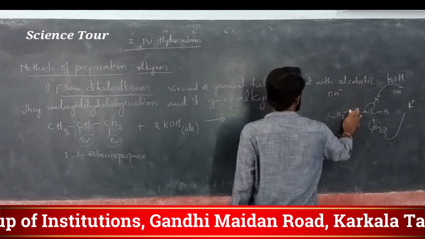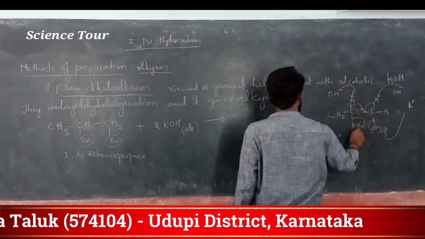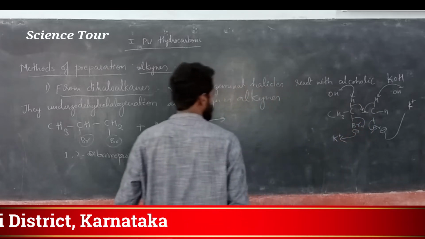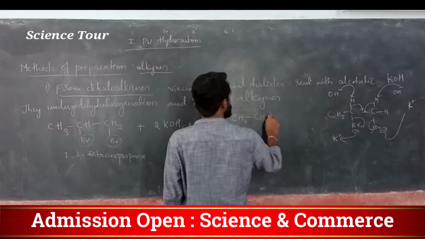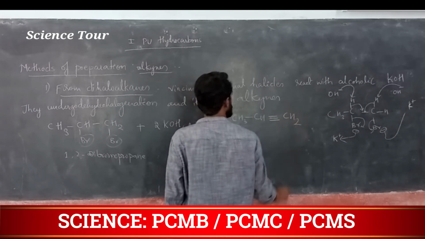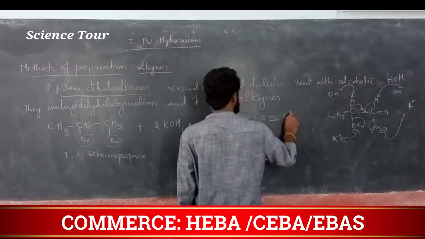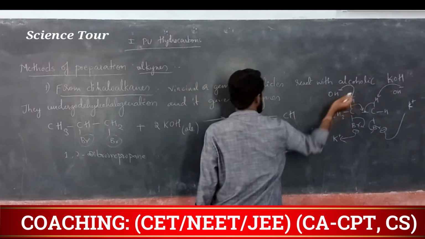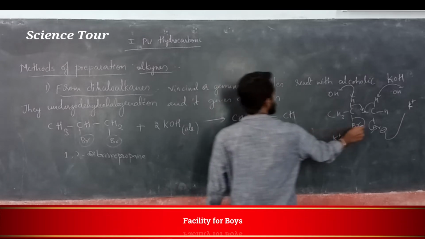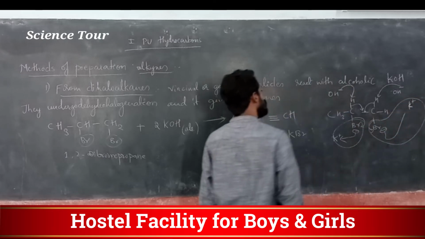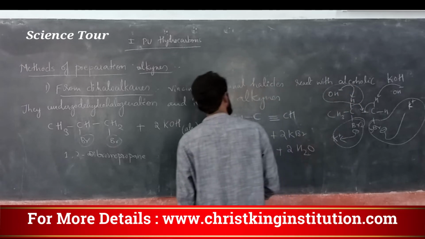Why means, here this H, OH minus attacks this one and it comes back to this one, and this comes out and goes and attacks this particular, and it gives actually CH3, C triple bond CH, this H is removed, this H is taken out, and it gives 2 KBr, here this is 1 KBr, this is 1 KBr, and plus 2 H2O, this is the product.